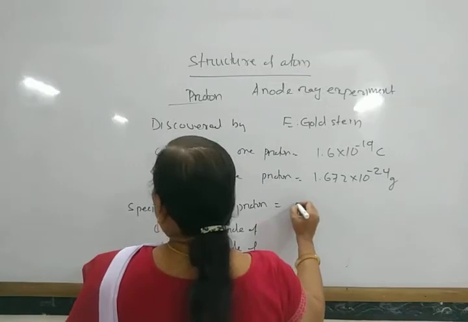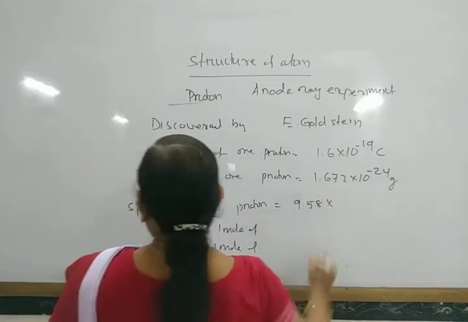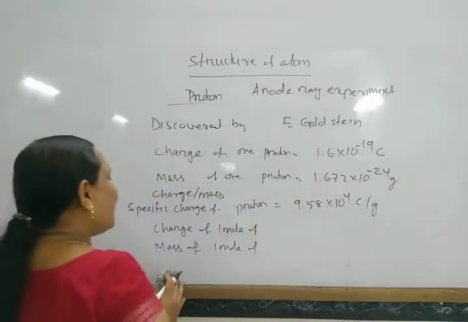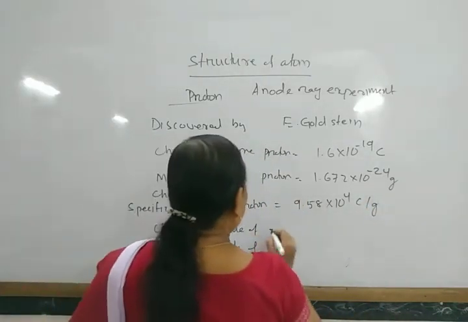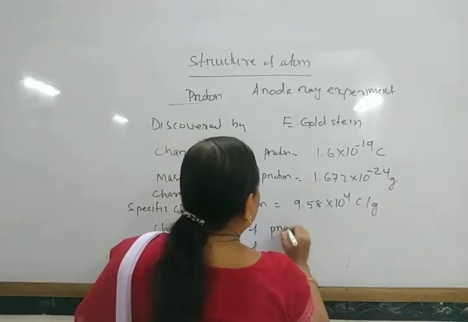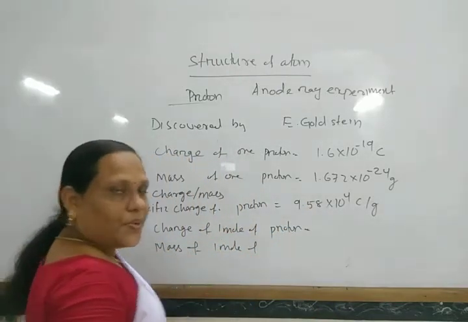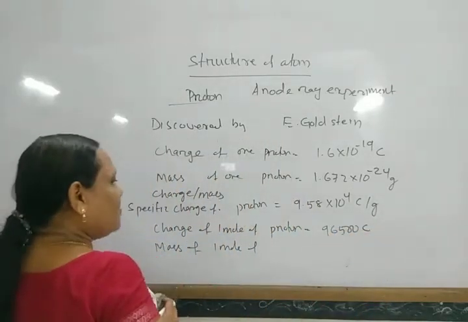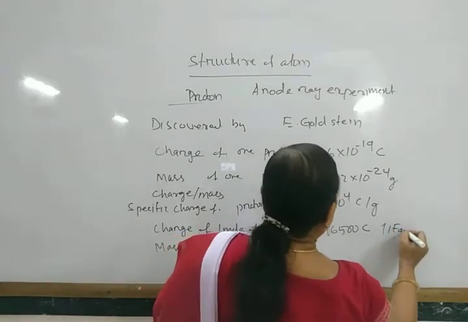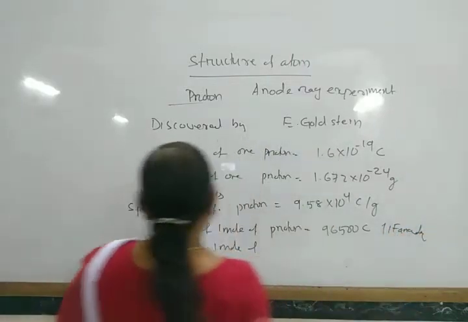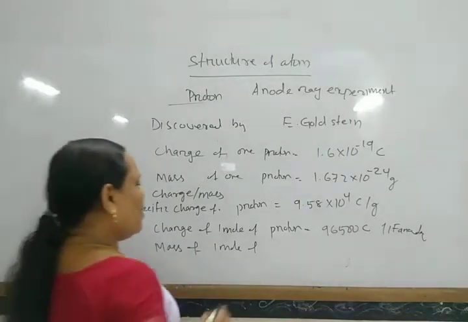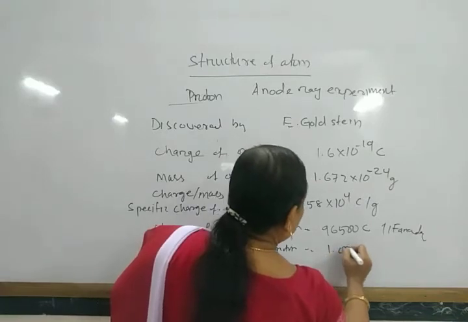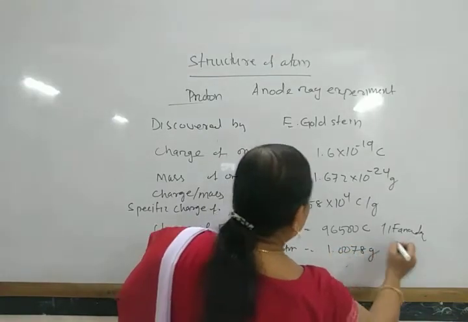The charge by mass, the specific charge of proton, is equal to 9.58 into 10 to the power 4 coulomb per gram. The charge of 1 mole of proton is similar to that of electron, that is 96,500 coulomb, or also 1 Faraday. And the mass of 1 mole of proton is nearly equal to 1.0078 gram.